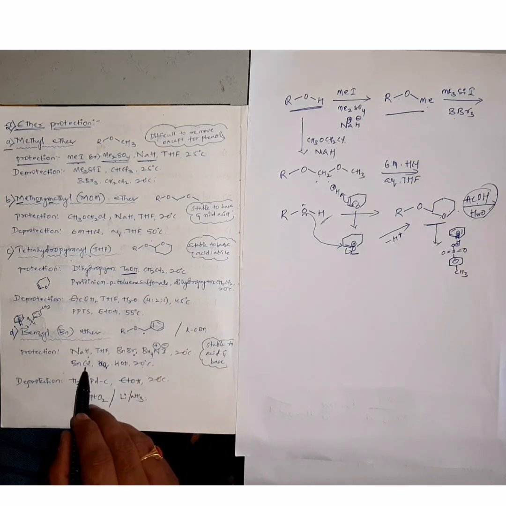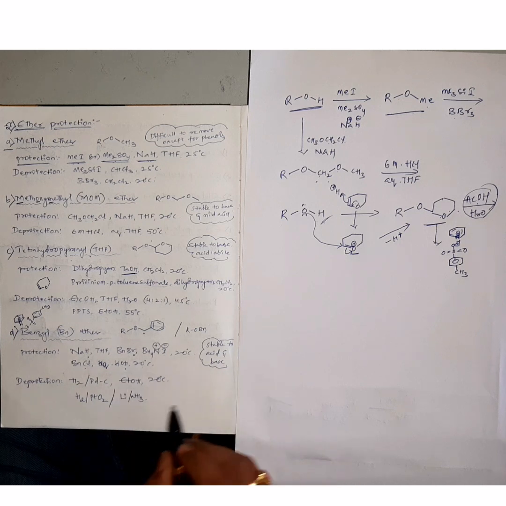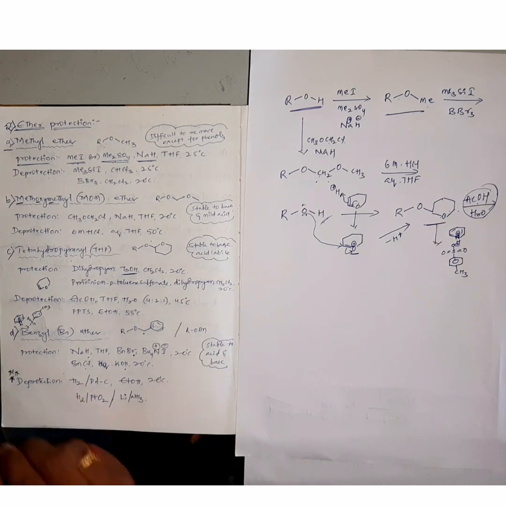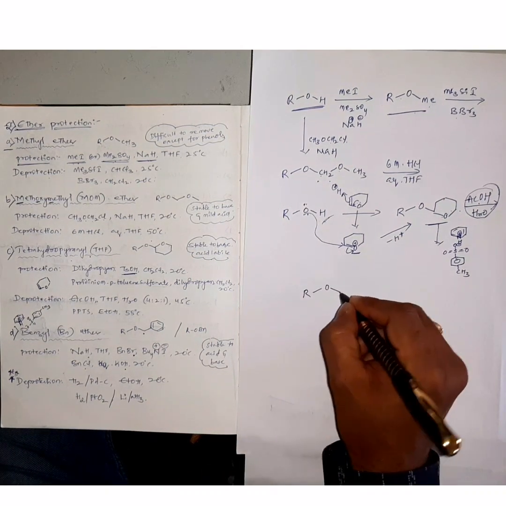This benzyl ether can also be achieved in the presence of benzyl chloride and aqueous potassium hydroxide. And in this case, this is very important. Many times these questions were asked in the CSIR examination. Coming to the deprotection strategy of benzyl ethers.